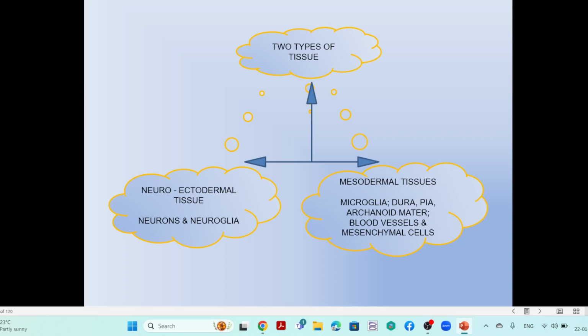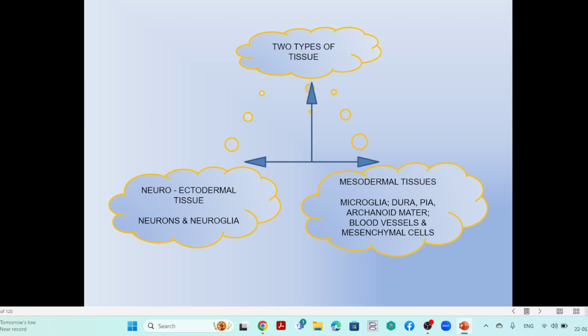The main cells of the nervous system are the neurons, and the supporting cells are called neuroglia. They support the main neurons. Then the mesodermal tissues are also in different parts and different structures of the nervous system.